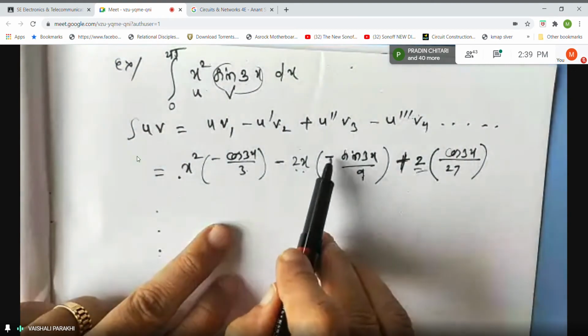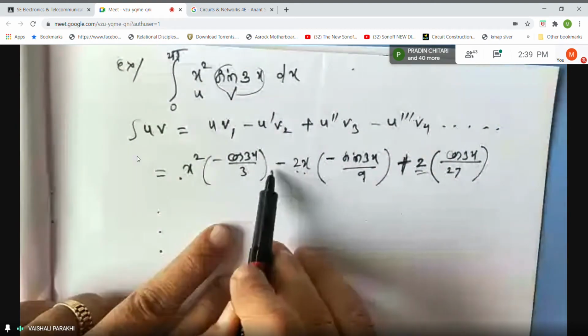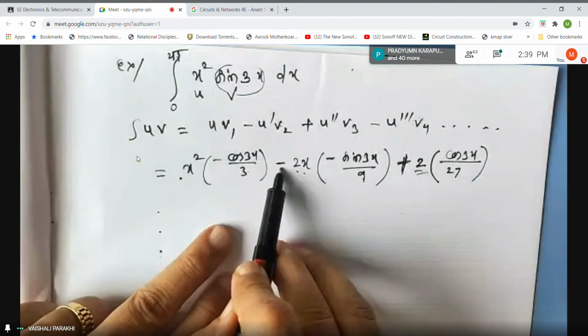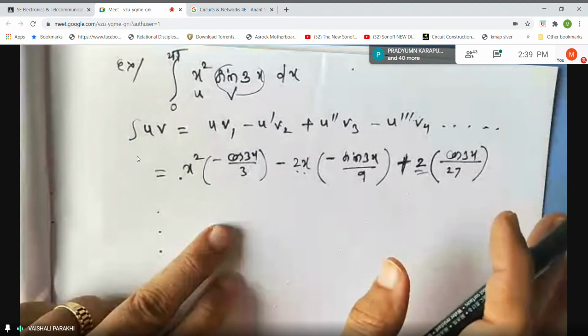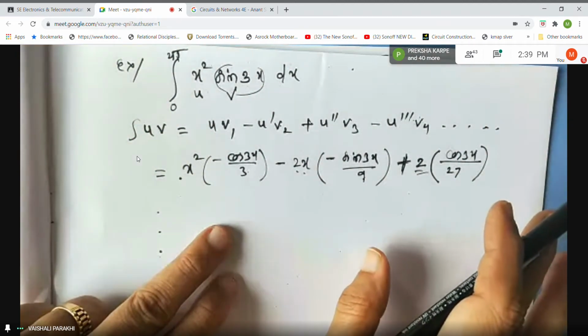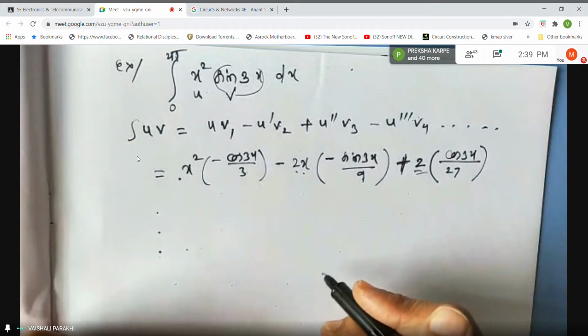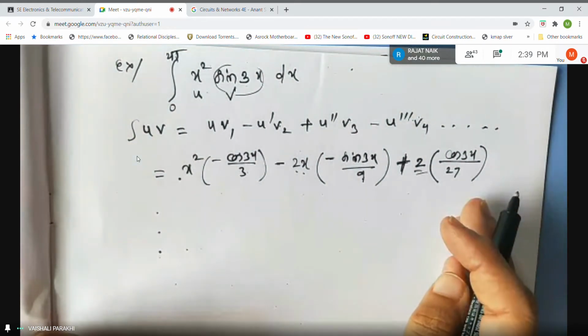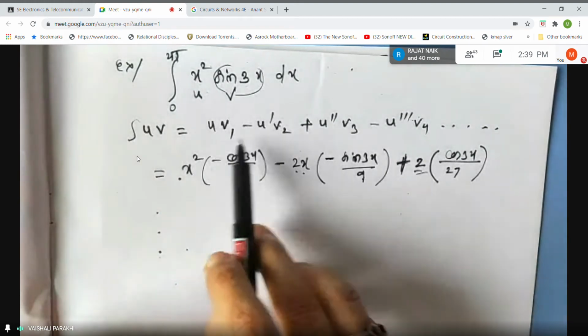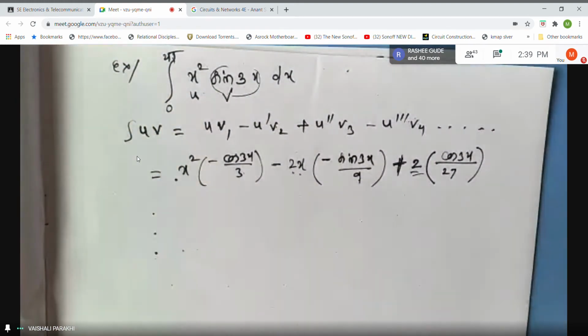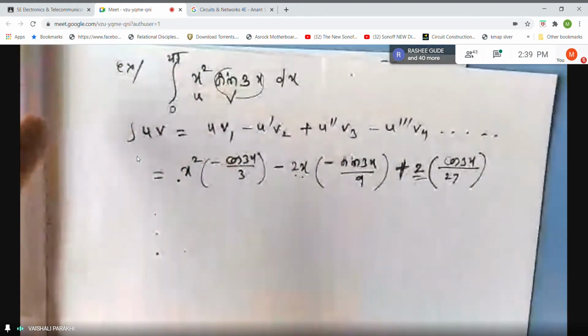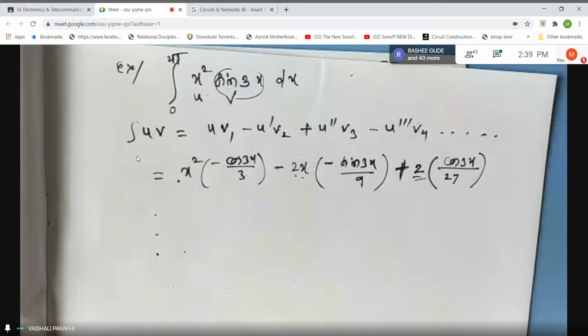Okay, if you want to take minus 1 by 9, but don't make it plus sign here. Signs will remain same, alternate changes in the signs. So, if you want to do some adjustments, you do it in the next step, not in the same step. You cannot change the original formula. That minus sign, if you want to take outside, take it in the next step, not now.